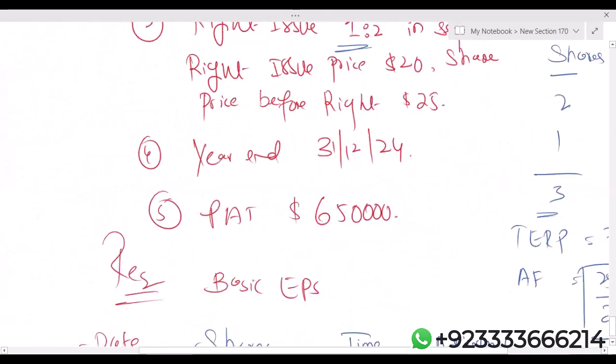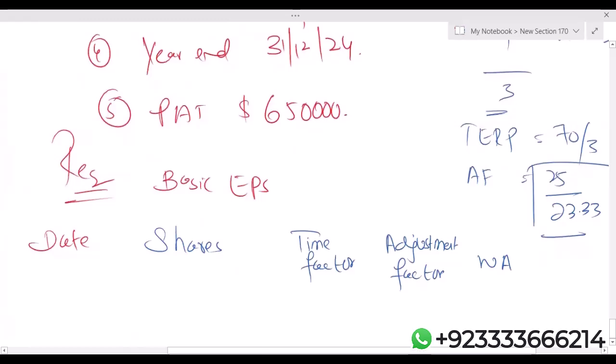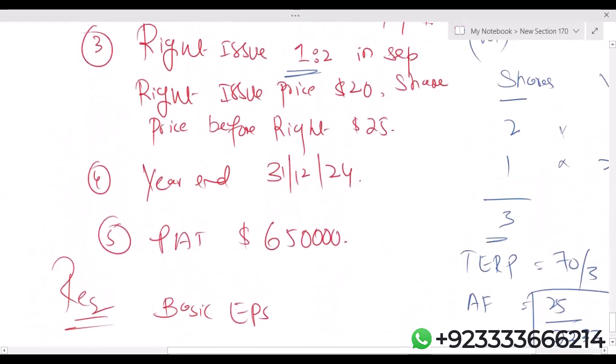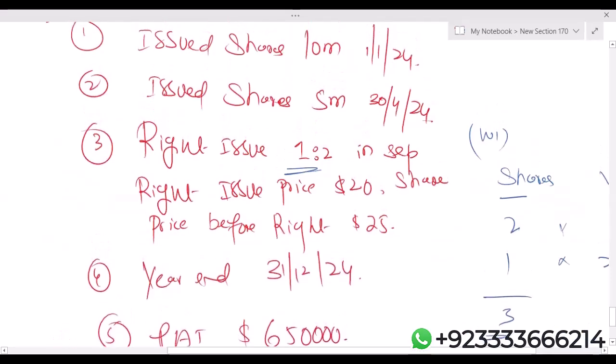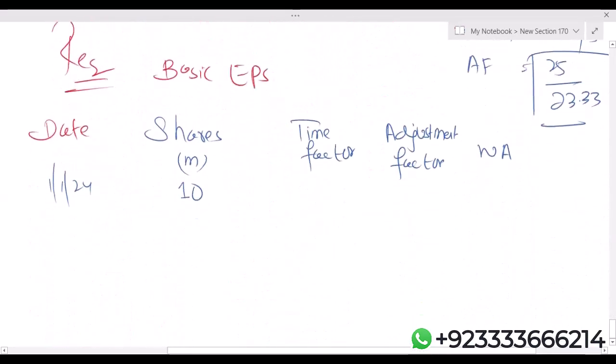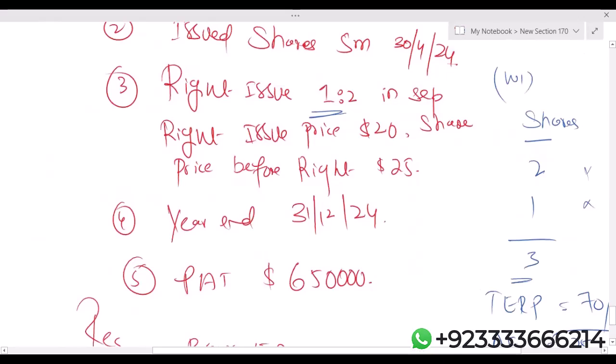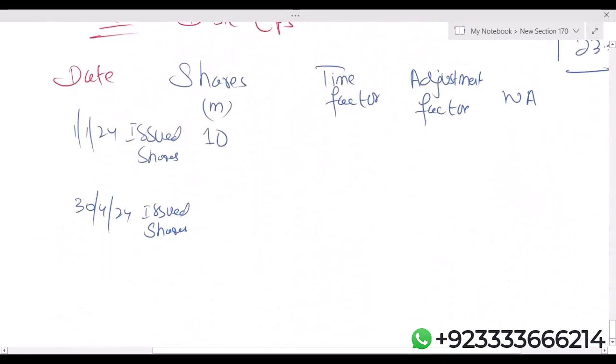Now come here. 1.1.24 issued shares, there are 10 million. Then 30th April, how many shares they are issuing on 30th April? 5 million.